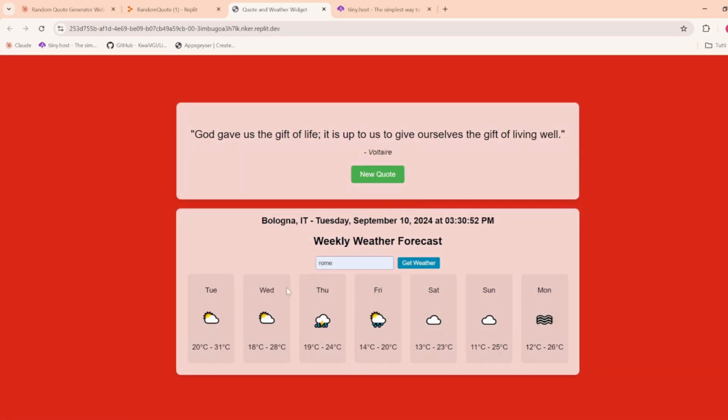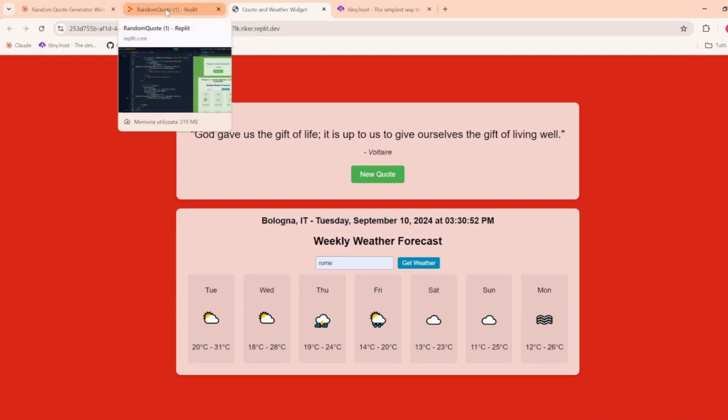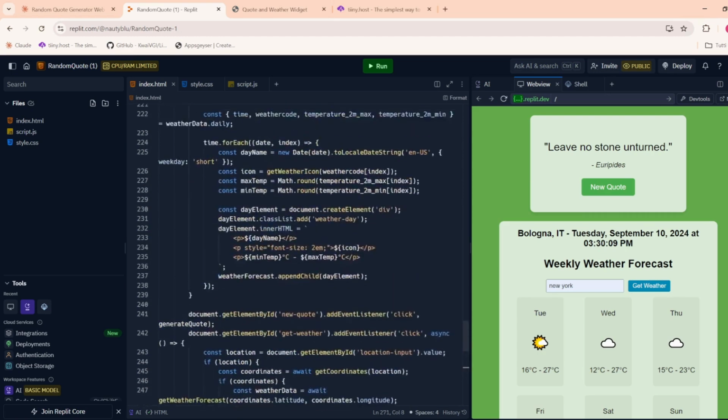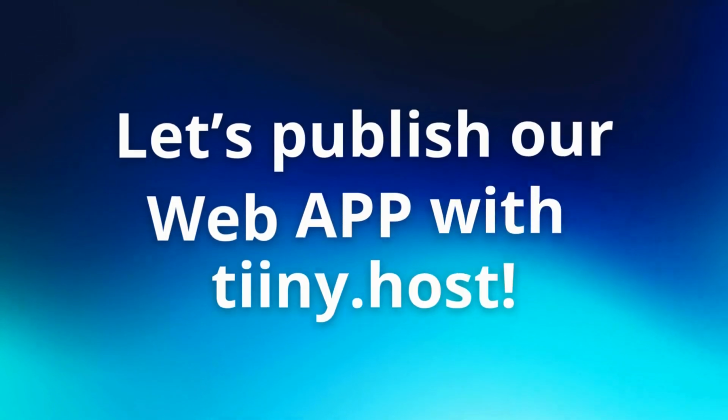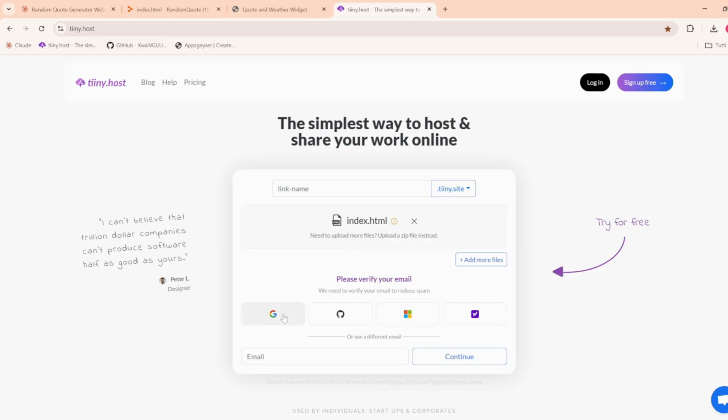Okay, so now that our app is working well, what we need to do is to go back to Replit and download all the files of our web app that we are going to upload into Tiiny.host. We select a name for our website, like random quote-weather.